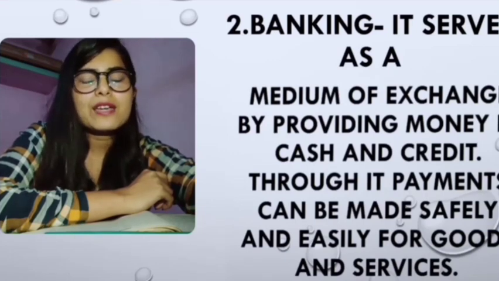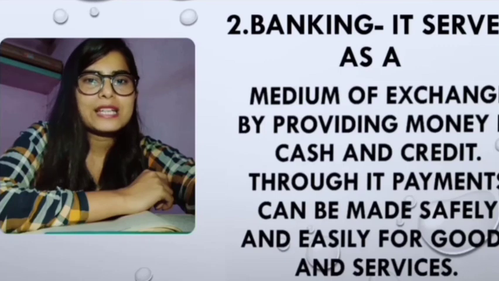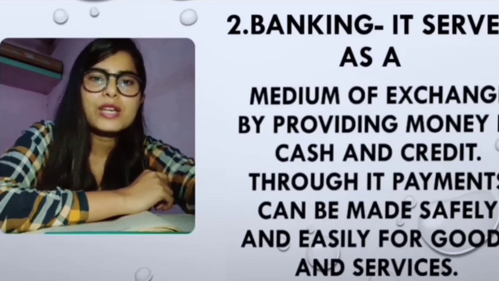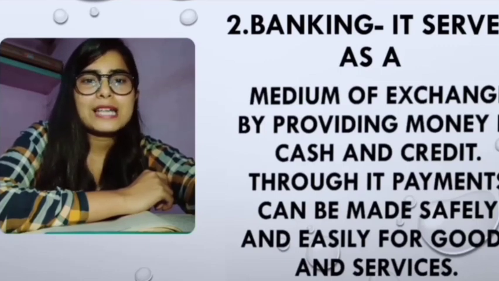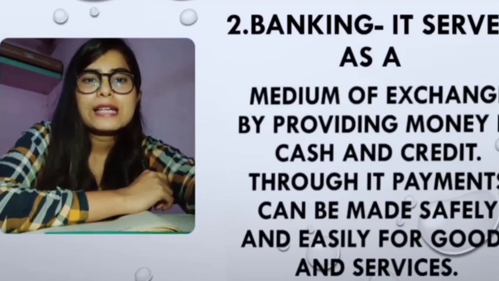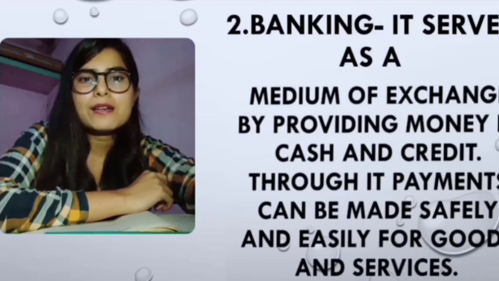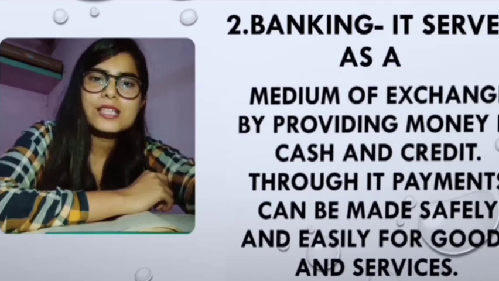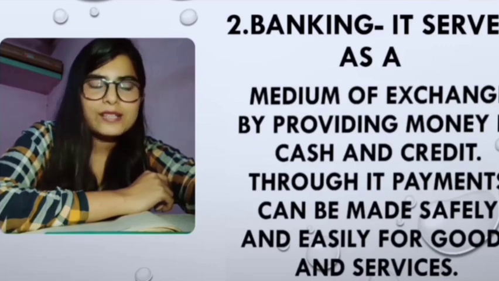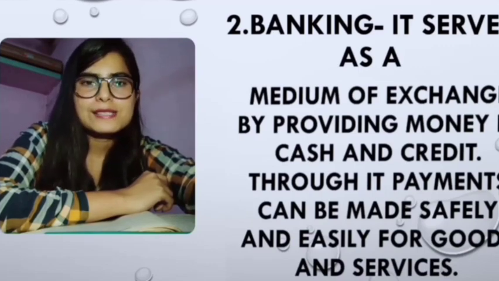Sometimes we take cash, or sometimes we even buy the goods and get the services while we do the transaction on credit. So these cash and credit facilities are given to us by banks. That means it also helps the trade in completing its processes.